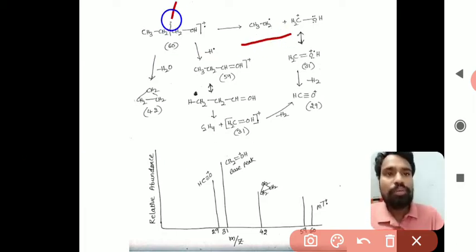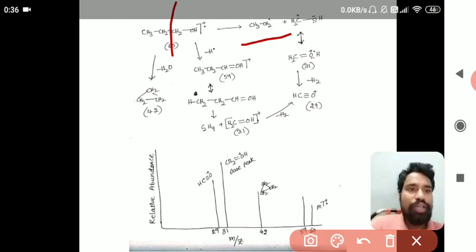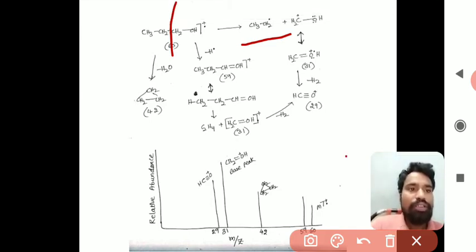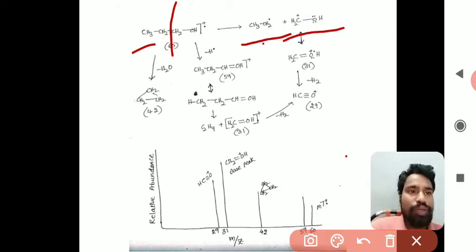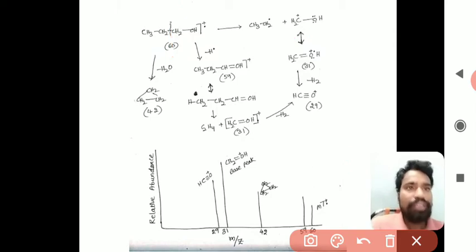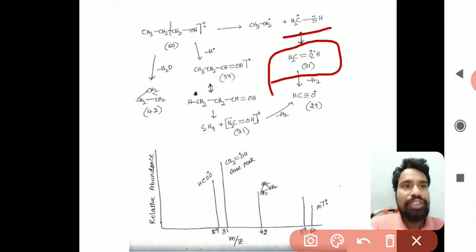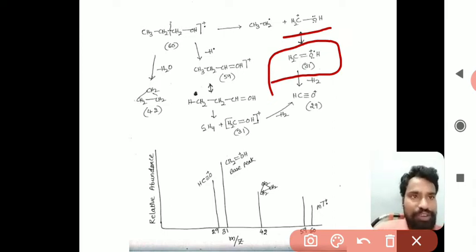The carbon-carbon bond will break, so you get CH3CH2 dot and CH2+OH. Upon resonance this CH2+OH forms CH2=OH+, where oxygen has given one electron, so there is a double bond formation between carbon and oxygen, and oxygen gets the positive charge.